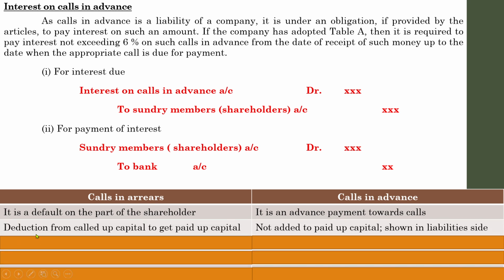Next one, deduction from called up capital to get paid up capital. We have done a computation with regard to that. At the time of preparation of the balance sheet, in order to show the actual capital, you need to deduct the calls in arrears from the called up capital in order to arrive at the paid up capital. That is the actual amount of capital collected. Whereas calls in advance is not added to paid up capital, it is shown on the liability side,